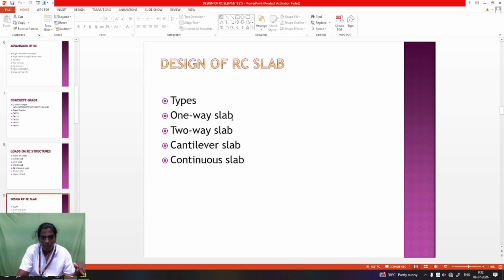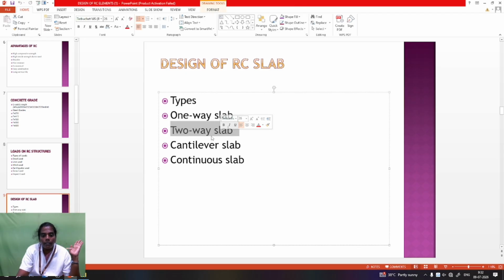It is a one-way slab. The condition is obtained by the longest span divided by the shortest span: greater than 2 means one-way slab, and less than or equal to 2 means two-way slab. Two-way slabs are a very important consideration. In a two-way slab, reinforcement is provided in two directions, meaning on all four sides. When the design load is maximum, you get the two-way slab.